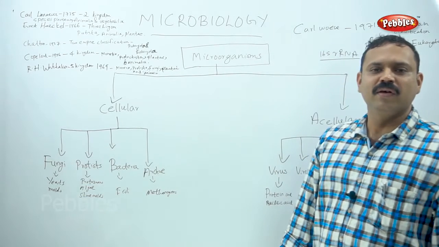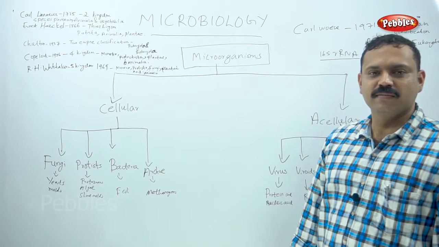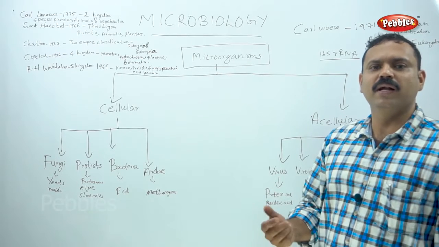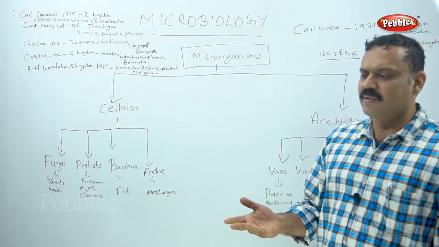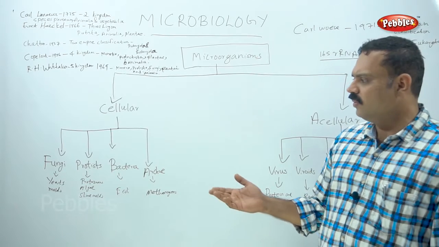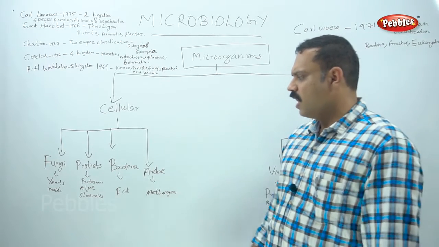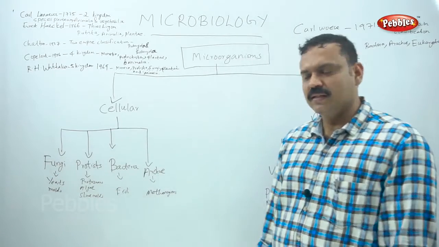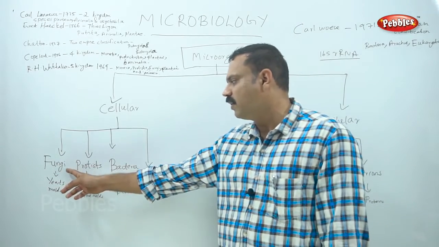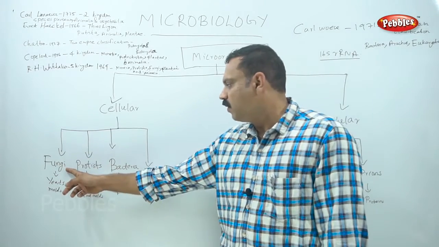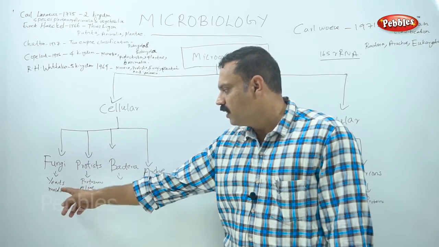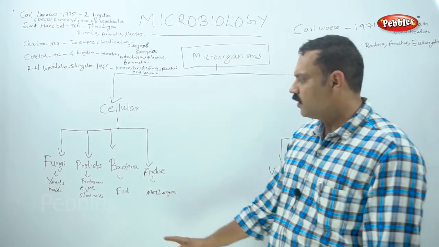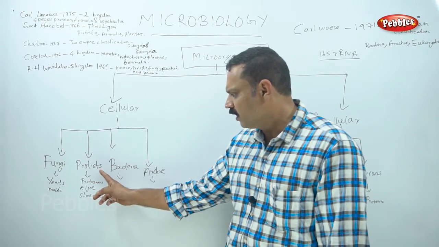In our daily life, we use yeast for fermented foods, in industries like bread, idli batter or dosa batter. Molds and yeast are examples of fungus. Fungi is the plural, and fungus is the singular form. Fungi include yeast and molds. The second one is protists. What are the protists?